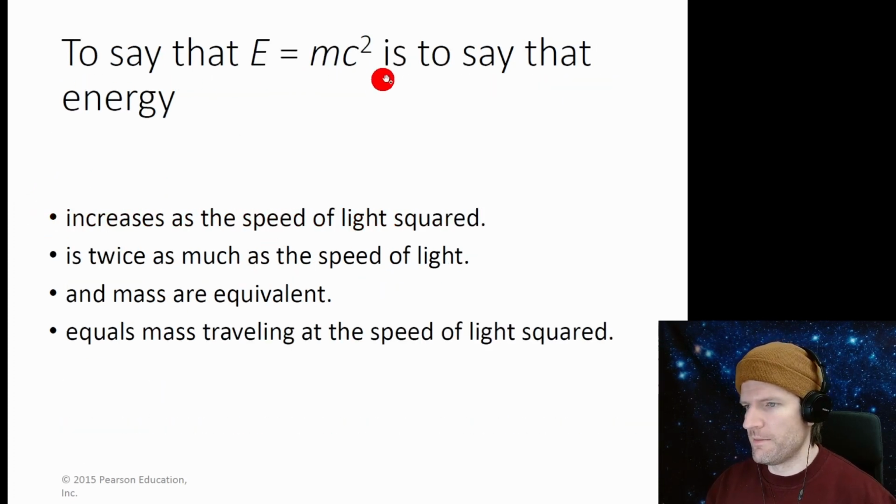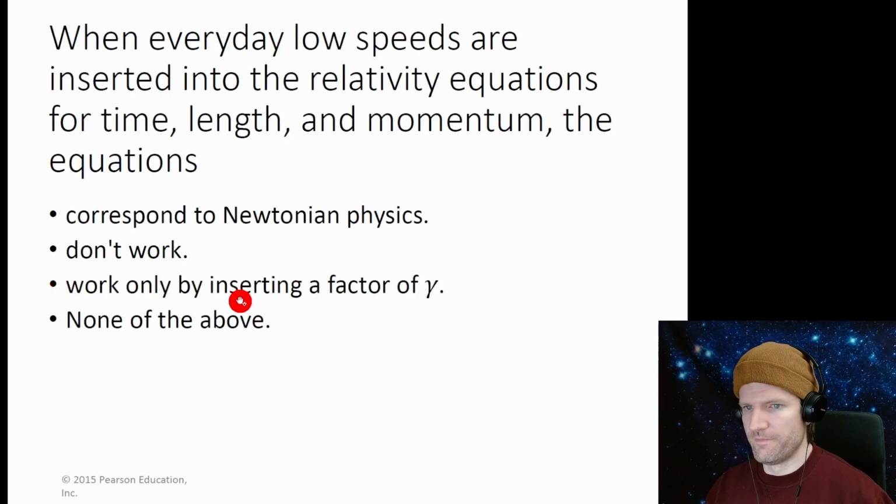To say that E equals mc squared is to say that energy increases as the speed of light squared. Well, no, because the speed of light is constant. Is twice as much as the speed of light? Well, that's not true, because that would be 2mc. This is mc squared. Energy and mass are equivalent. That sounds good. Equals mass traveling at the speed of light squared? Mass can't travel at the speed of light, so it's got to be that energy and mass are equivalent.